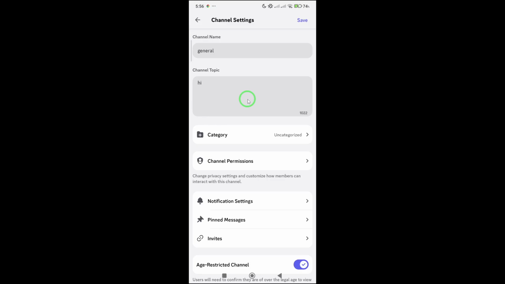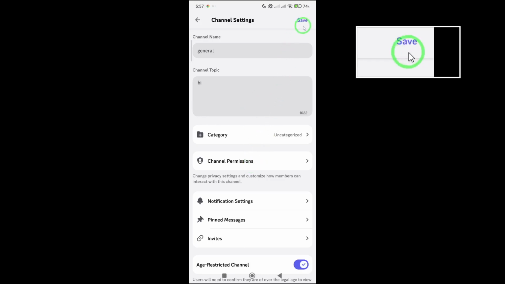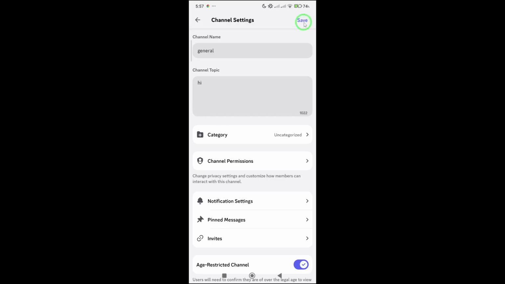After you've entered the new topic, take a moment to review it for clarity and length. You want something that's informative but not overly long. Aim for 1 to 2 short sentences or a brief bullet-like statement. If your server has a specific format or tone, keep that consistent with your wording.